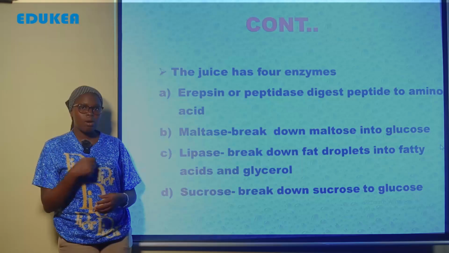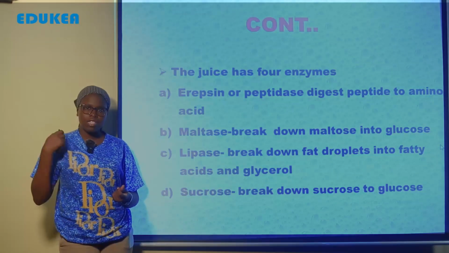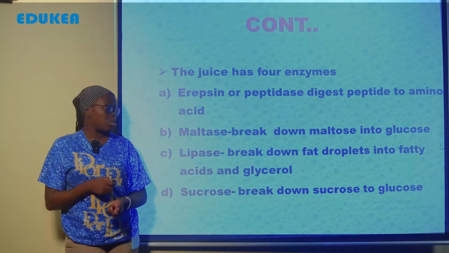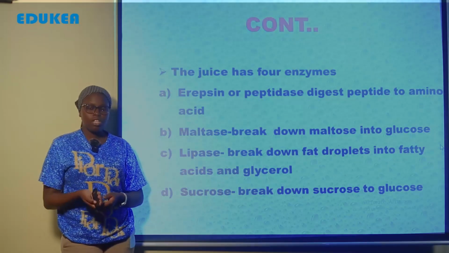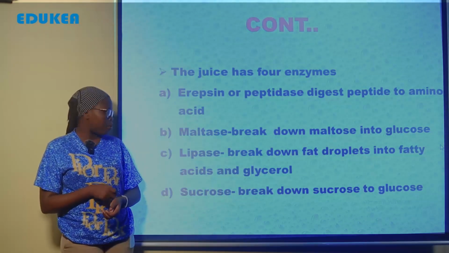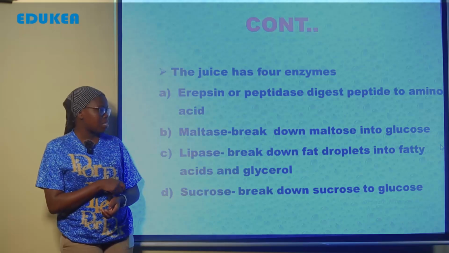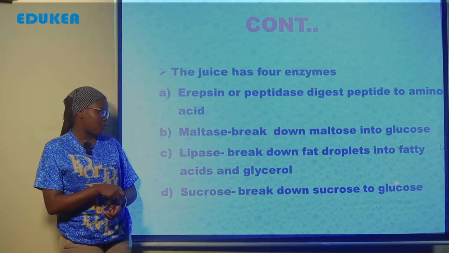Also lipase, this breaks down the fatty droplets into fatty acid and glycerol. And the other one is sucrase. This is not sucrose, my student. It is sucrase which breaks down the sucrose into glucose. So these are the main enzymes which are found in the ileum.